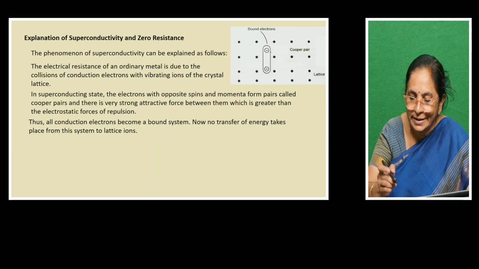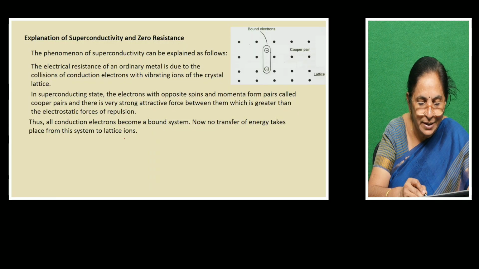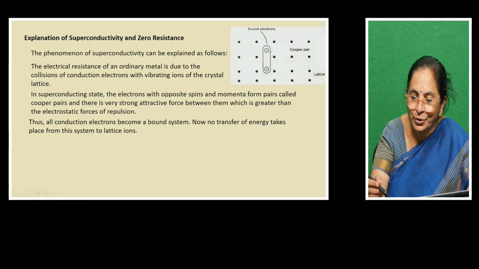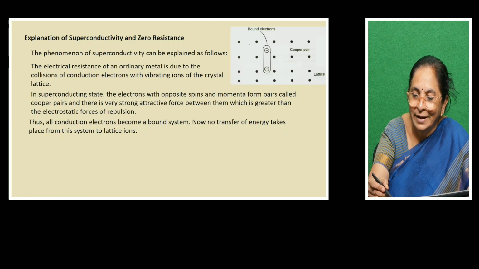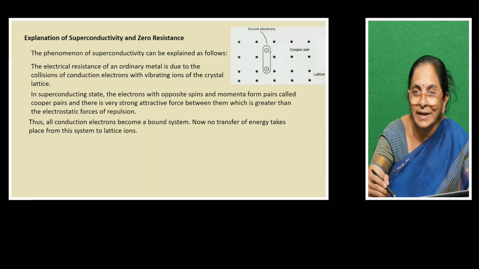Now there is no transfer of energy from this system to the lattice ions. I hope you have understood. The electrons with opposite spins attract each other, which overcomes the electrostatic force of repulsion between the lattice ion and the electron. Because of this attractive force, the electrons remain in the bound system and they move freely without colliding with the lattice ions.